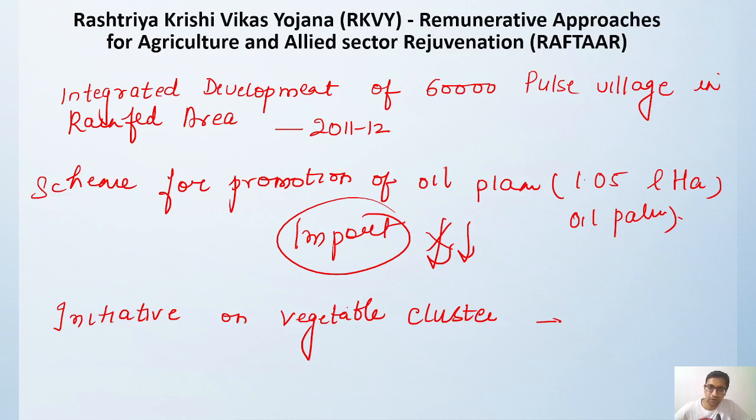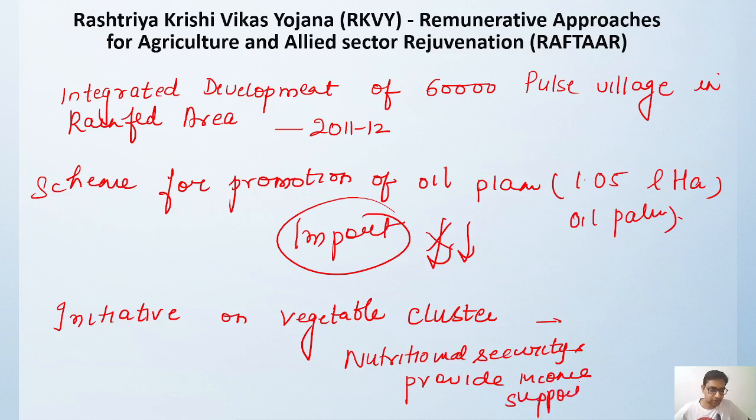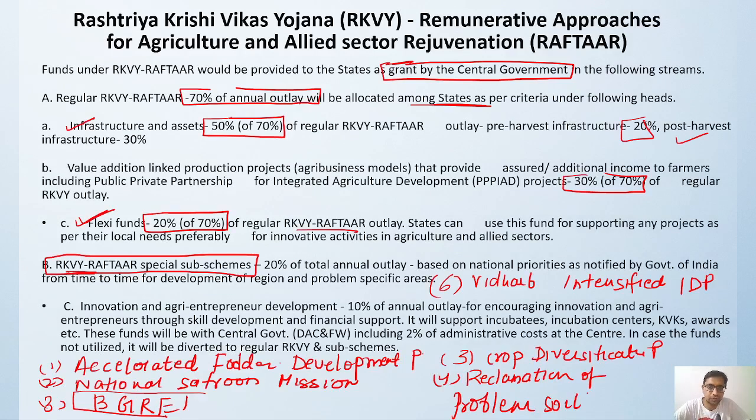So the focus is on nutritional security and providing income support, right? So this is what exactly we are doing under the Rashtriya Krishi Vikas Yojana Raftar. So these are all the special sub schemes which are utilizing various percentages of the money that has been allocated under the Rashtriya Krishi Vikas Yojana Raftar scheme.